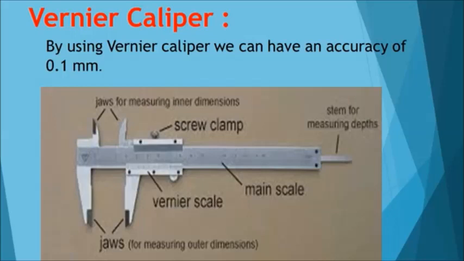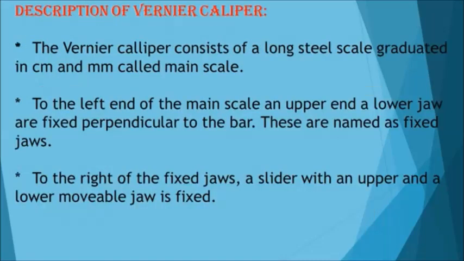It has two jaws, internal and external jaws. The lower jaws are used to measure the external diameter and the upper jaws are used to measure the internal diameter. The vernier caliper consists of two scales, the main scale and the vernier scale. It consists of a long steel scale graduated in centimeter and millimeter, called the main scale. To the left end of the main scale, an upper jaw and a lower jaw are fixed perpendicular to the bar. These are named the fixed jaws.